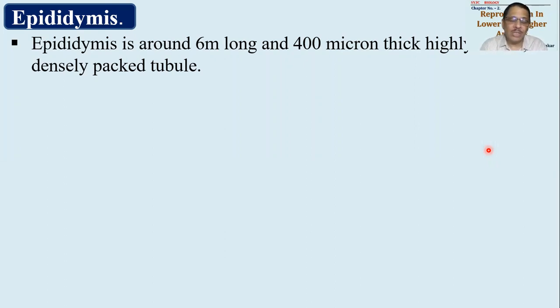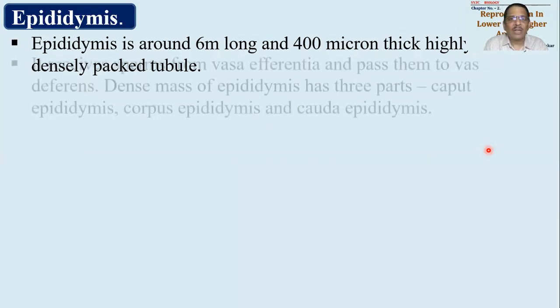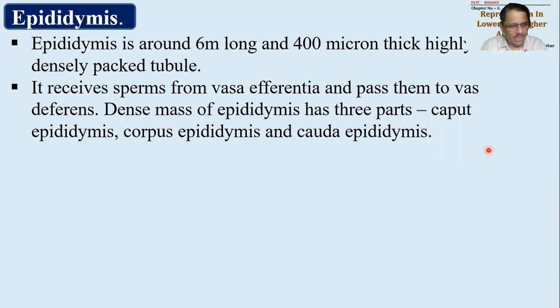Okay, so this highly coiled means this long tube will be folded on itself. It will be coiled on itself and will be kept onto the dorsal surface of the testis. It is having around 400 micron thickness that I told you. Now this epididymis will receive sperms, as we discussed in the earlier diagram in the internal structure of testis. I told you all the seminiferous tubules are converging towards the dorsal end, where you will find rete testis.